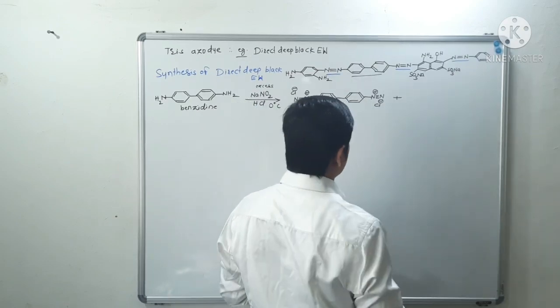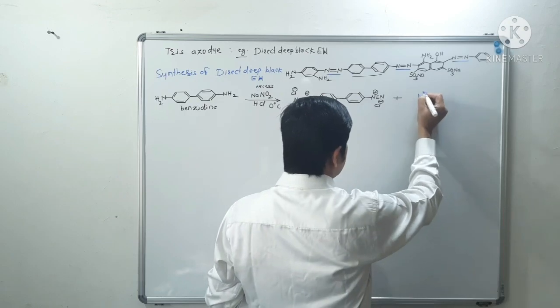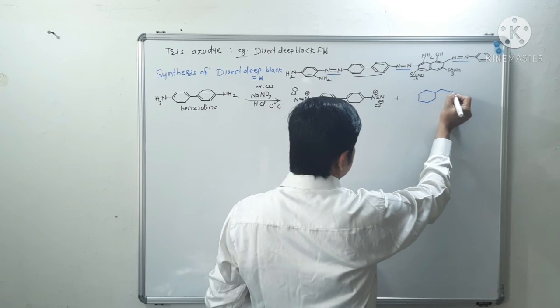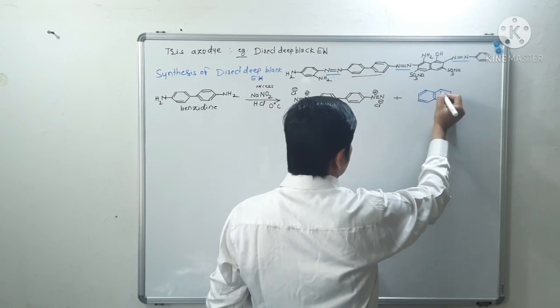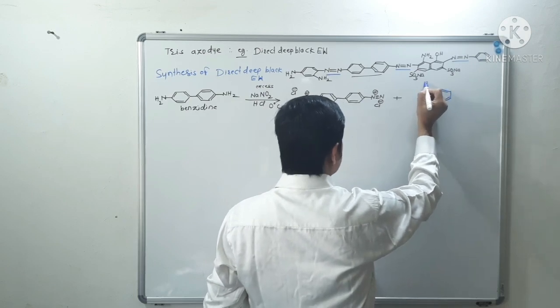In the next step, this is reacted with H acid. In the last semester we saw what H acid is and how it is synthesized; see that chapter on synthesis of H acid.